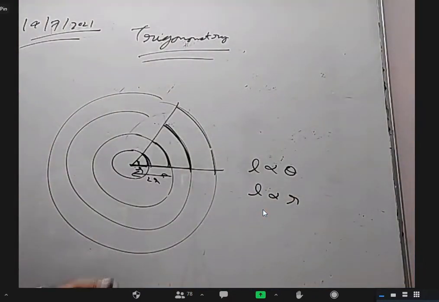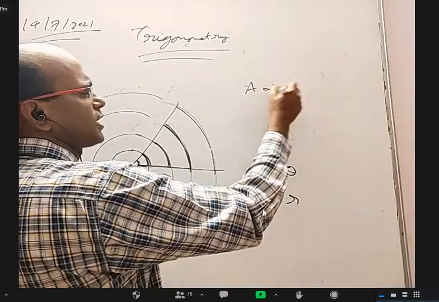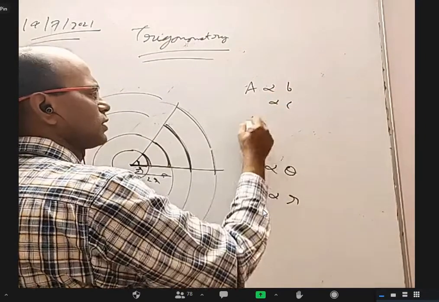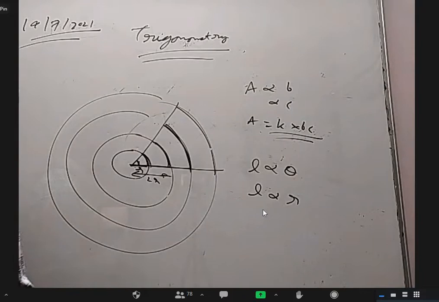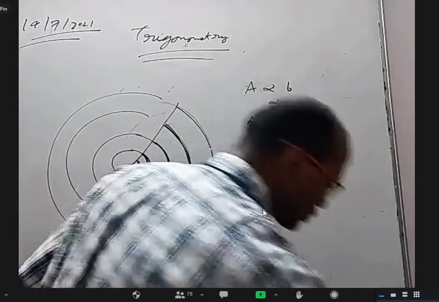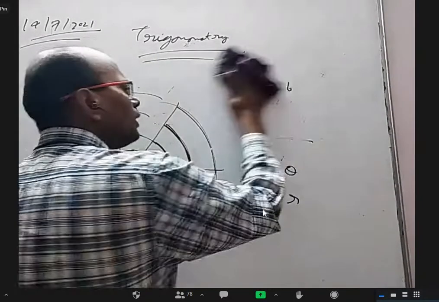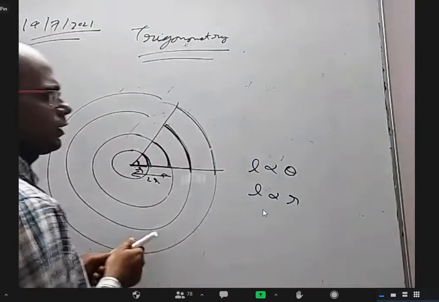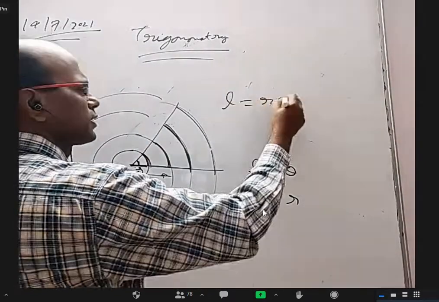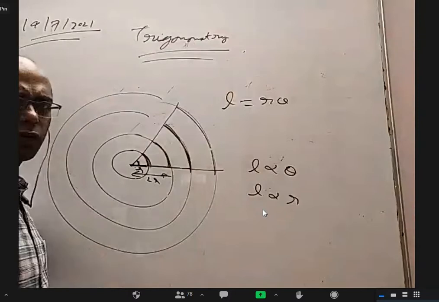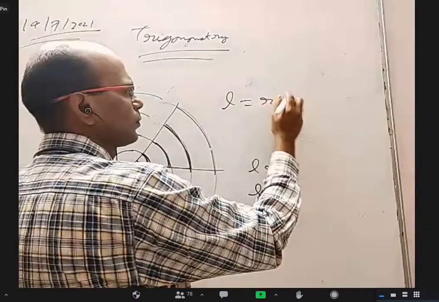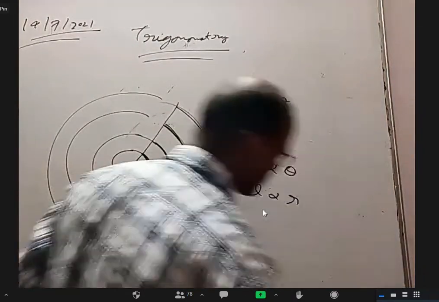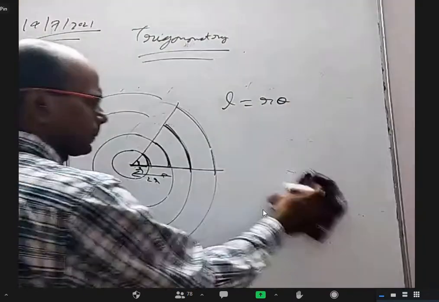I'm sure in physics you do this kind of thing. If a quantity A is proportional to B and proportional to C, you can write A equal to some constant into BC, the proportionality constant. And anyway, I can write L equal to R theta because it is proportional to both. I can put a constant, but I don't want to put the constant. Accordingly, I'll change the unit. Not a problem. We have a formula like this. I'll talk about it later on.